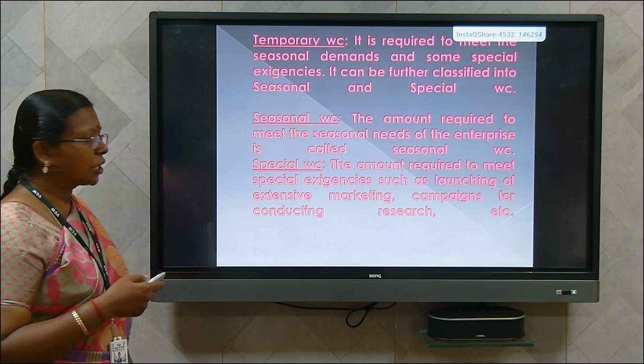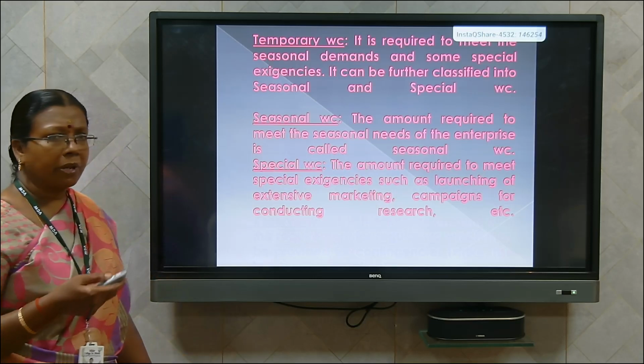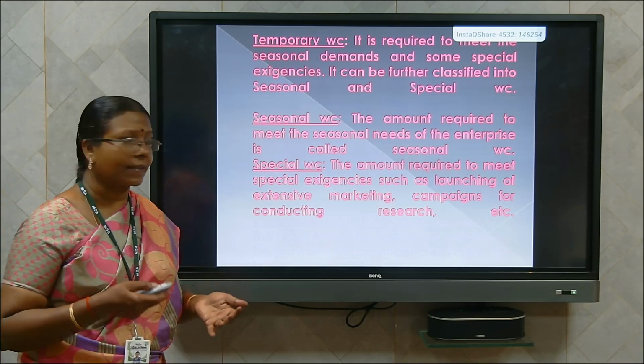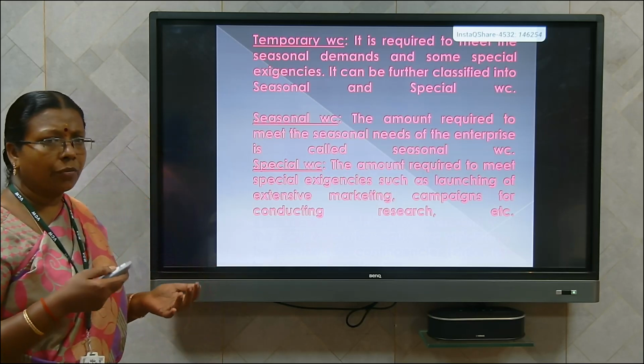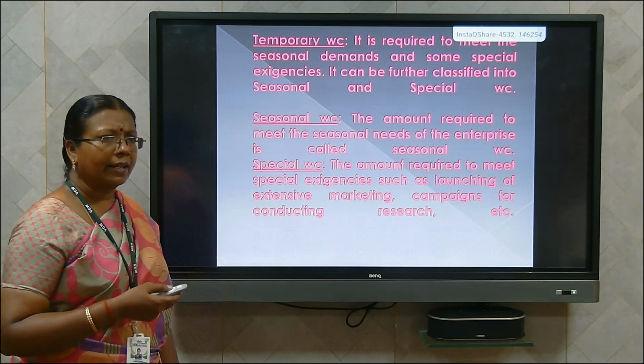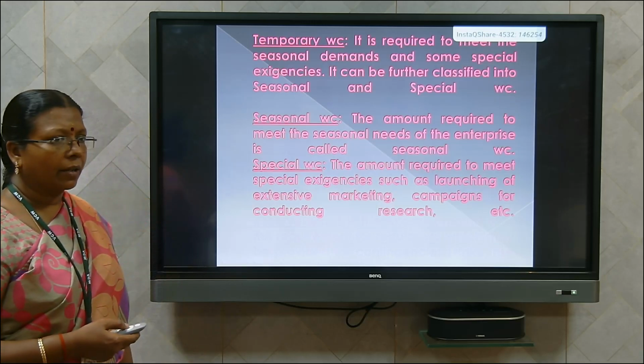Next one is special working capital. Special working capital means the amount required to meet some special contingency purposes or special exigencies such as launching of extensive marketing campaign or conducting research, etc. That is called special working capital.